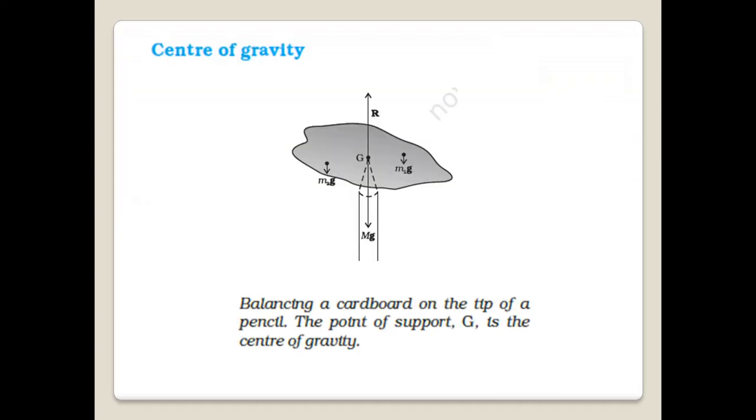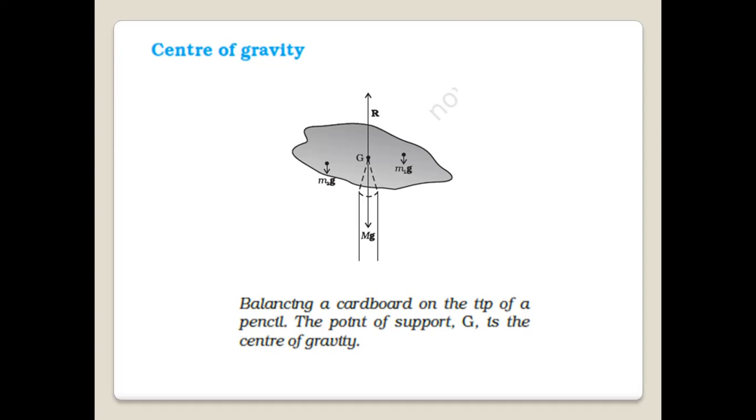So here we start with center of gravity. You can see an irregular cardboard being balanced by the tip of a pencil. So capital G is the support point, as you can see, and that is what we call the center of gravity of that cardboard. As you can see in the diagram, the weight of the cardboard is mg acting vertically downwards from the point G. And the normal reaction is capital R acting vertically upwards from that point.